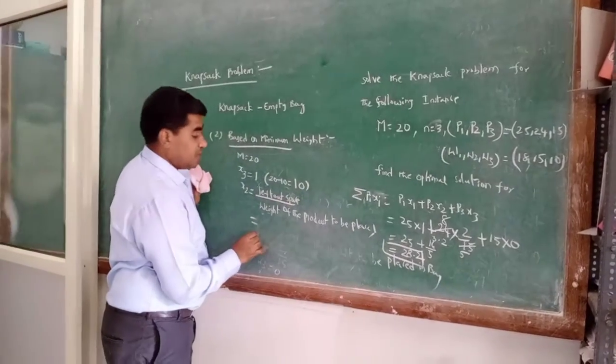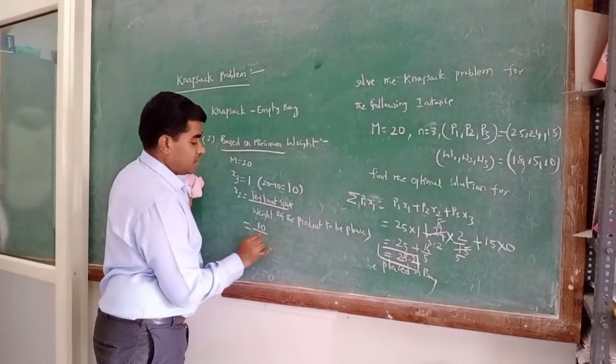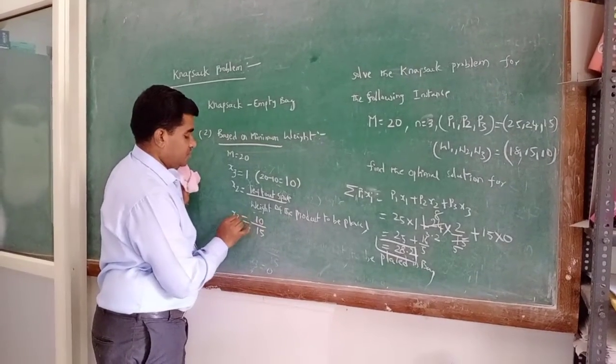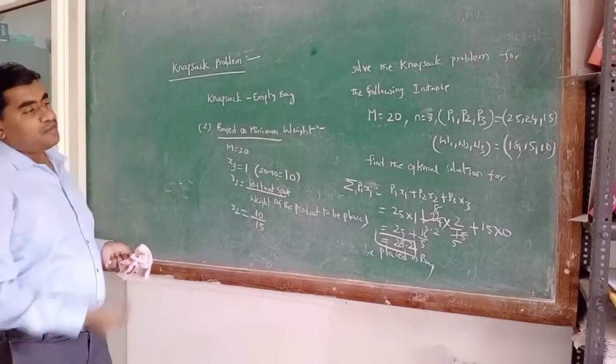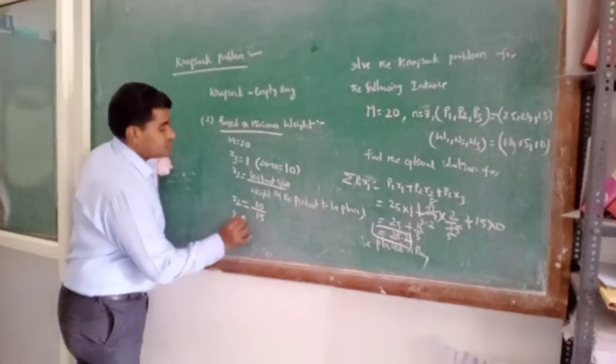So leftover space is 10 by weight of the product is 15. X2 is 10 by 15. So X1 equal to 0.